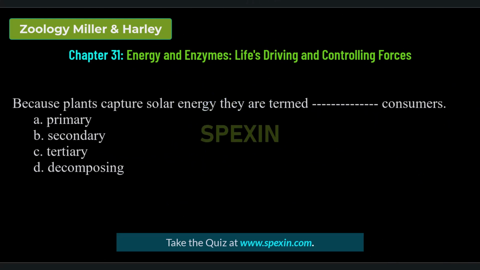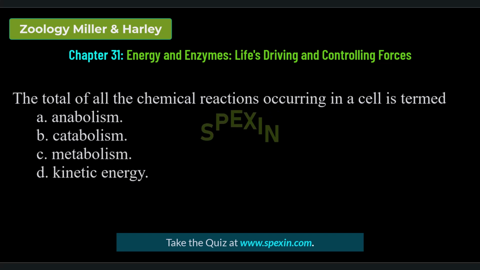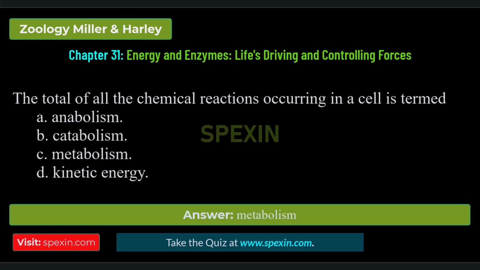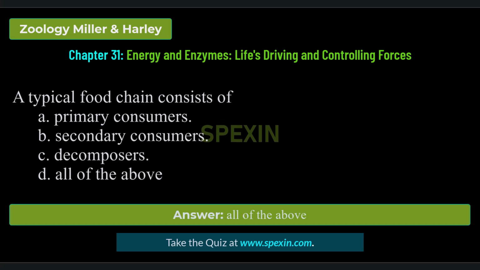Let's start. Because plants capture solar energy, they are termed consumers. Primary, secondary, tertiary, decomposing. Correct answer: primary. The total of all the chemical reactions occurring in a cell is termed anabolism, catabolism, metabolism, kinetic energy. Correct answer: metabolism. A typical food chain consists of primary consumers, secondary consumers, decomposers. All of the above. Correct answer: all of the above.